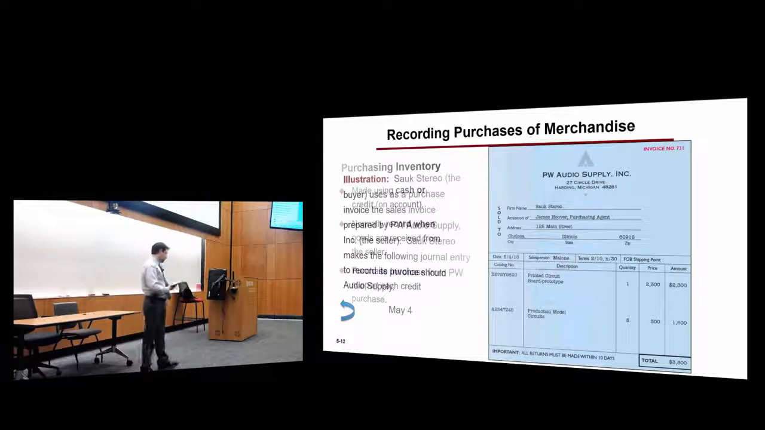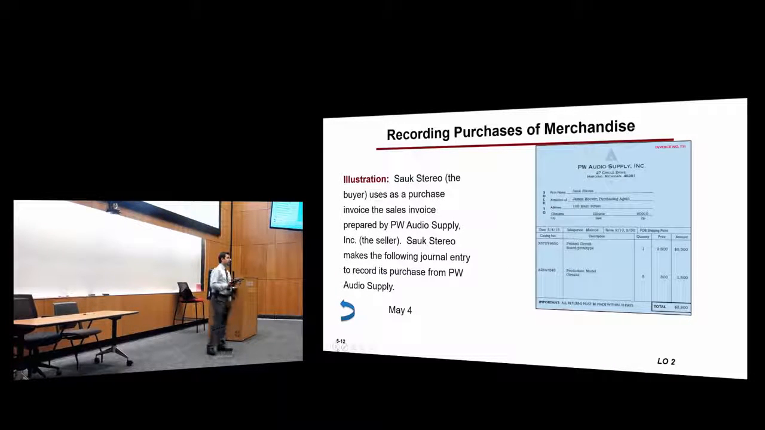So let's do this one. South Stereo, which is the buyer, uses the purchase invoice as a document to make their journal entries, to record the transaction. This is proof that the transaction happened. And then what do they have to do? They have to record it, right? What did they buy?